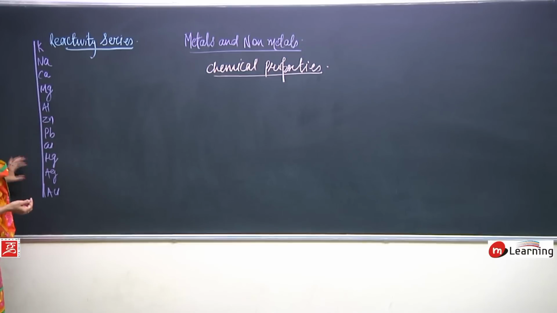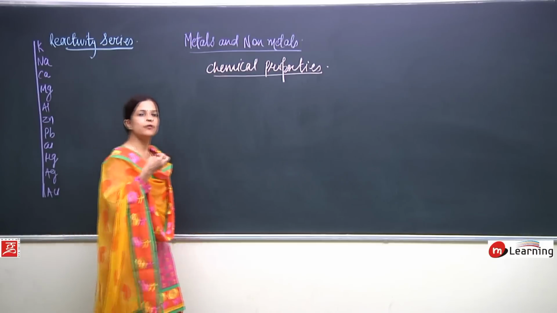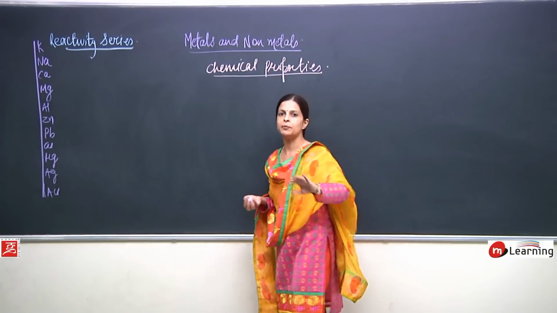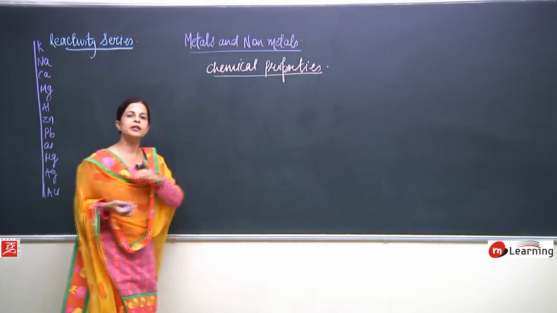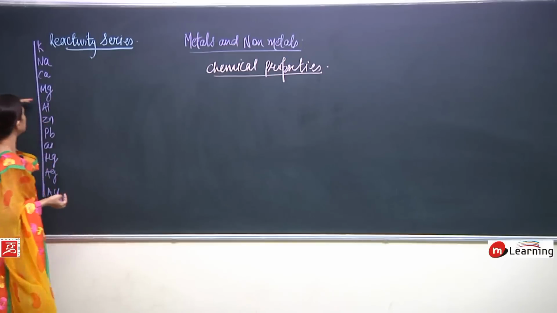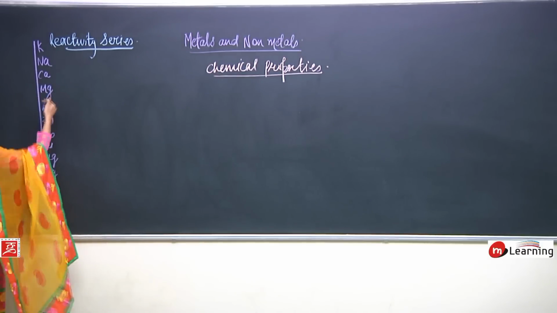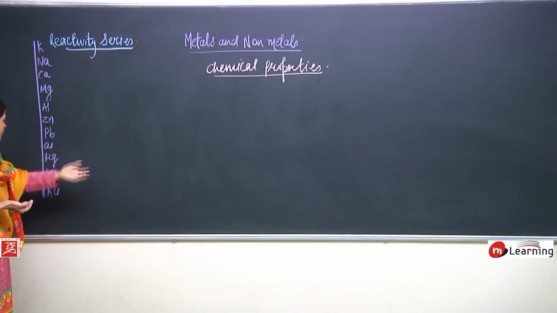Now, which kind of law is this? We have arranged the elements in decreasing order of reactivity. When we talk about sodium and potassium, these are the metals which react the most. Even if you keep potassium and sodium in the open air, they are going to catch fire. When we go to the next one, calcium, the reactivity decreases. Again, magnesium shows lower reactivity.